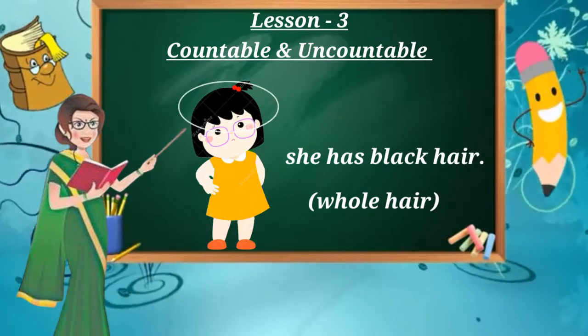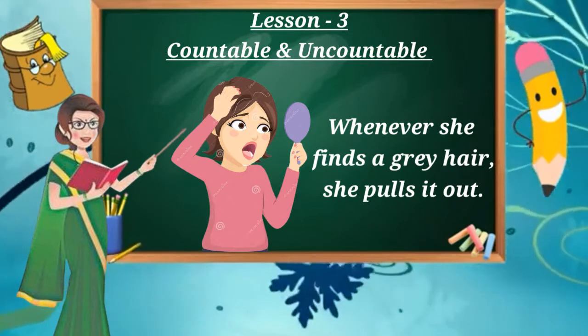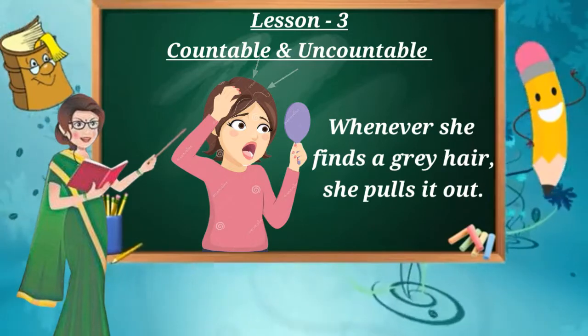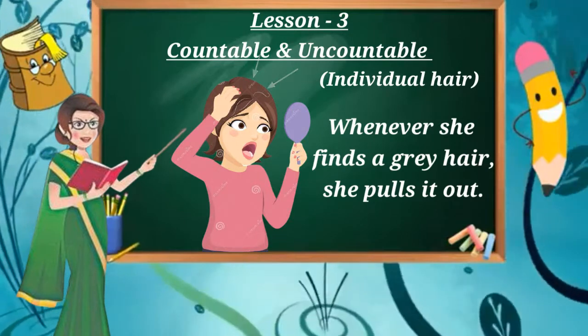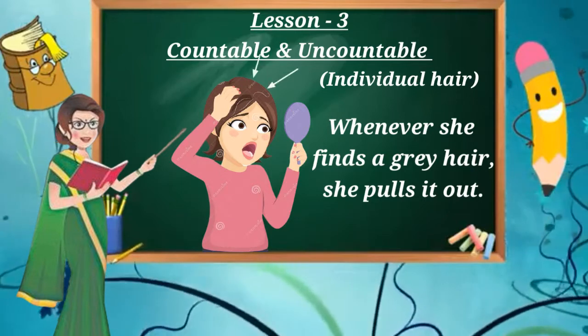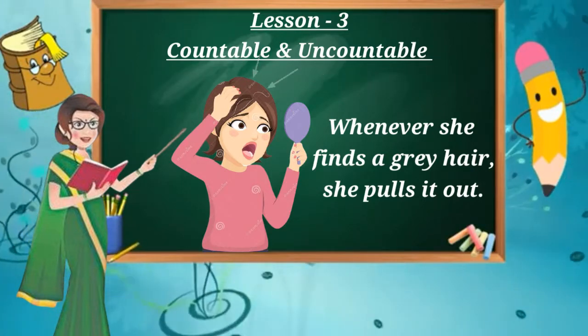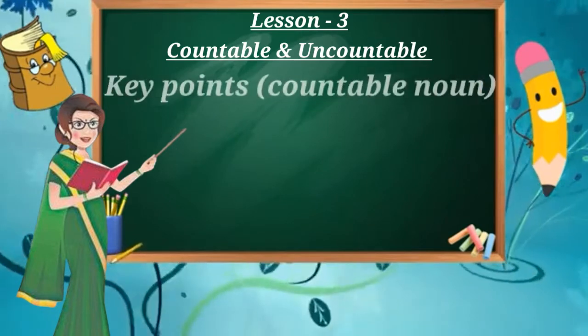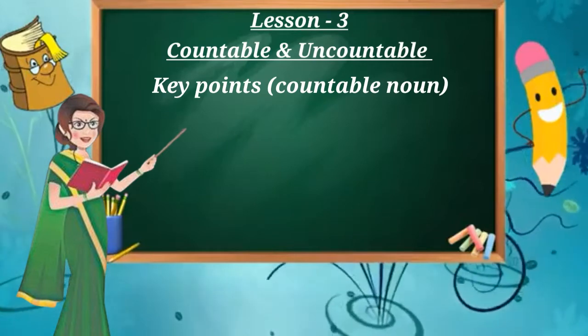But in the second picture it says, whenever she finds a gray hair, she pulls it out. In this case, hair can be countable. Now, clear children? Okay. Now we shall discuss some key points for using countable noun and also uncountable noun.